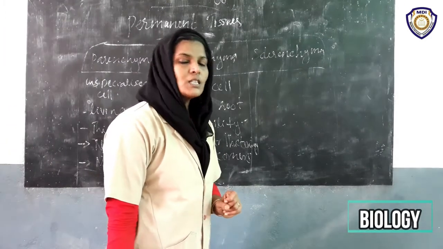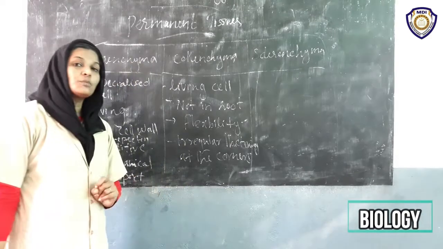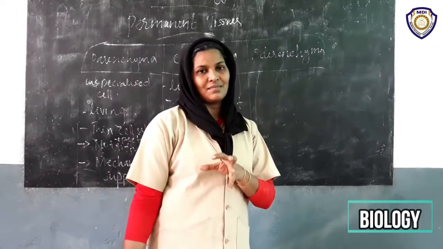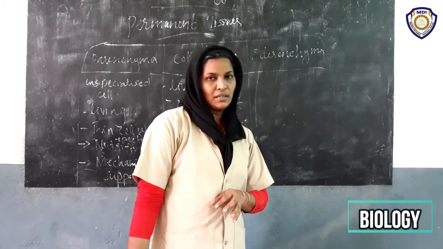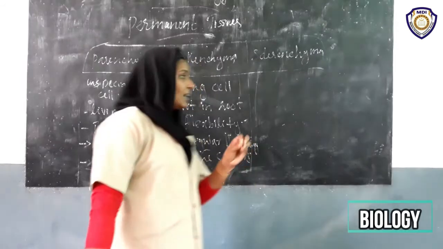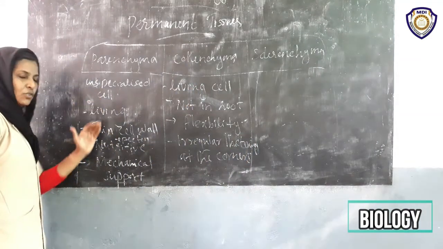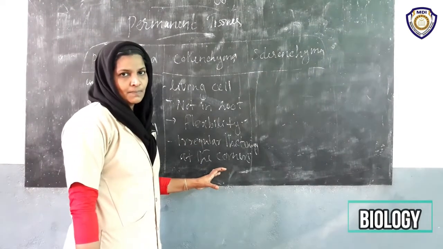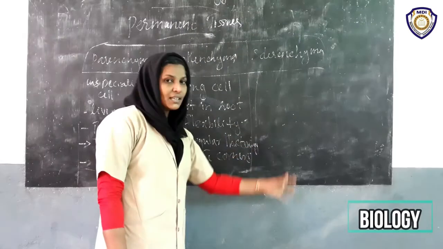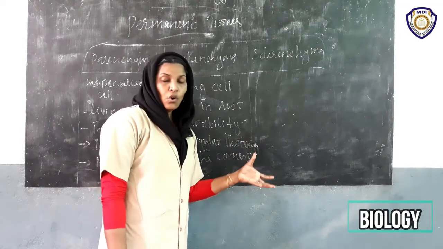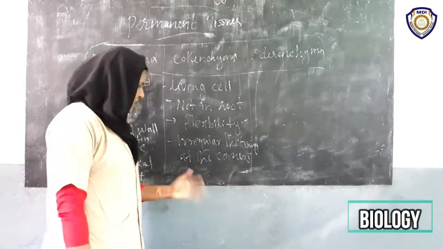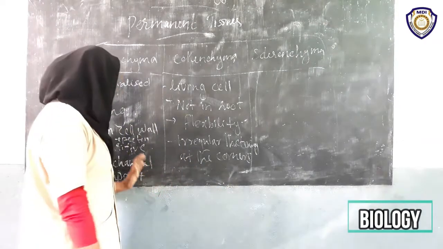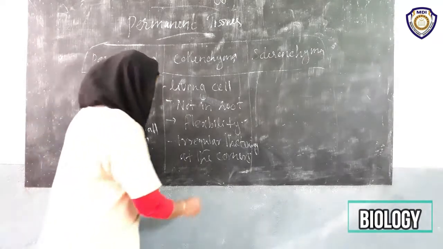What do you mean by intercellular spaces? Intercellular spaces mean the spaces in between two cells. That is called intercellular spaces. So in the case of parenchyma tissues, intercellular spaces are there, but here there are very little intercellular spaces. When we go to the sclerenchyma, they have no intercellular spaces. Here they possess irregular thickening due to the deposition of pectin.